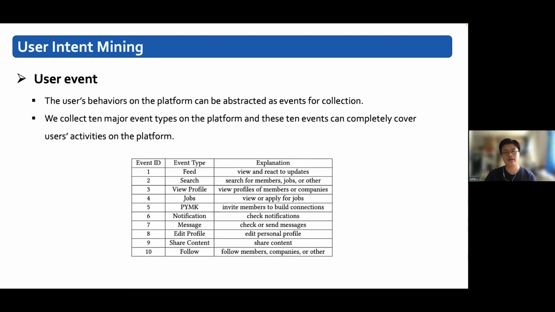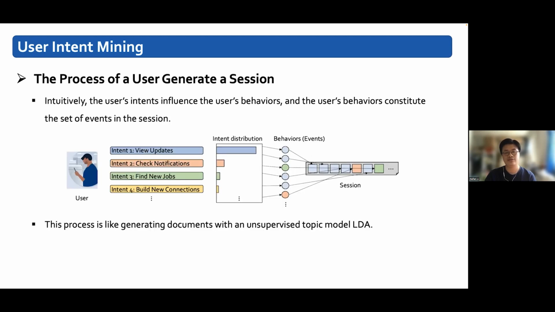The user's behaviors on the platform can be abstracted as events for collection. We collect 10 major event types on the platform, as shown in the table below. These 10 events can completely cover users' activities on the platform. As shown in this figure, intuitively, the user's intents influence the user's behaviors, and the user's behaviors constitute the set of events in the session. This process is like generating documents with an unsupervised topic model, LDA.